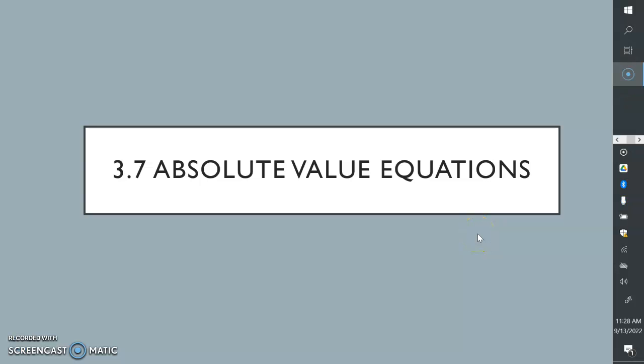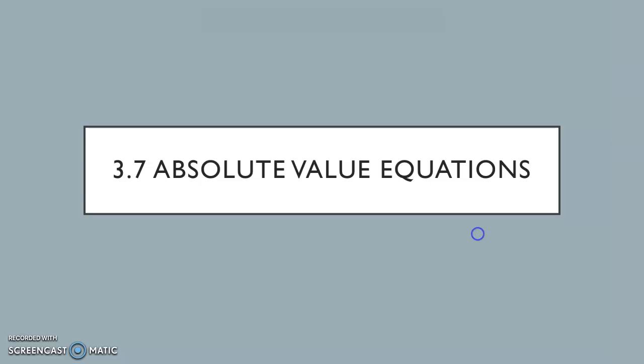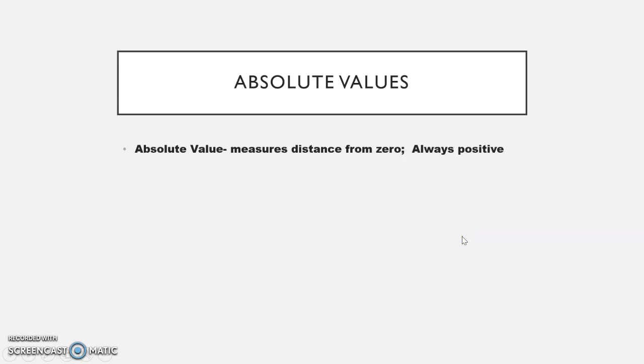Hello, in this video we will be covering absolute value equations. Just a reminder, absolute value is something that always measures distance from zero. It's always positive. Take for example, the absolute value of -8 is always going to be 8. The absolute value of 8 is always going to be 8.